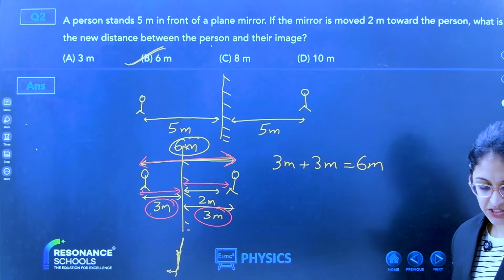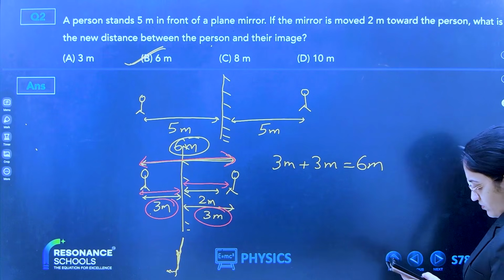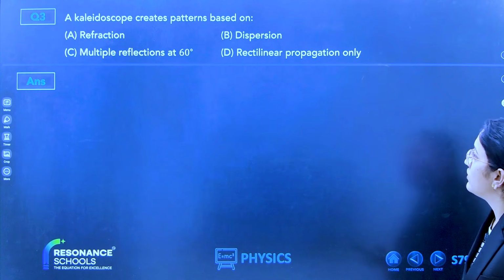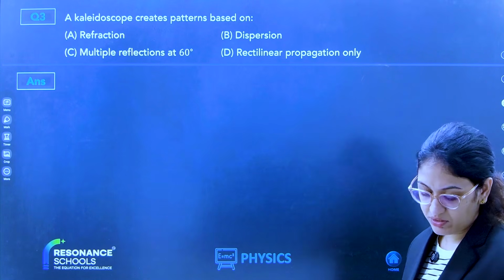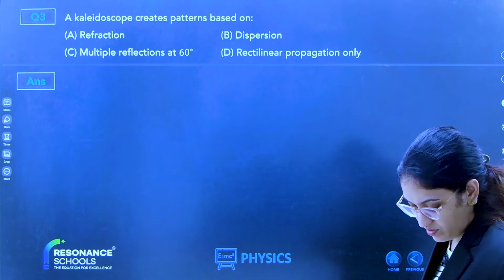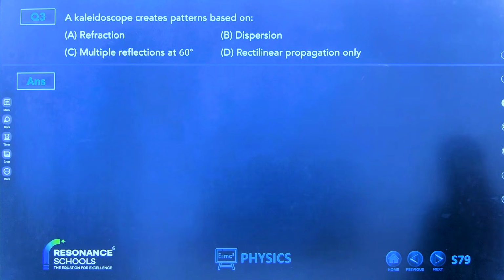Clear with the second question? Third question, please tell me.